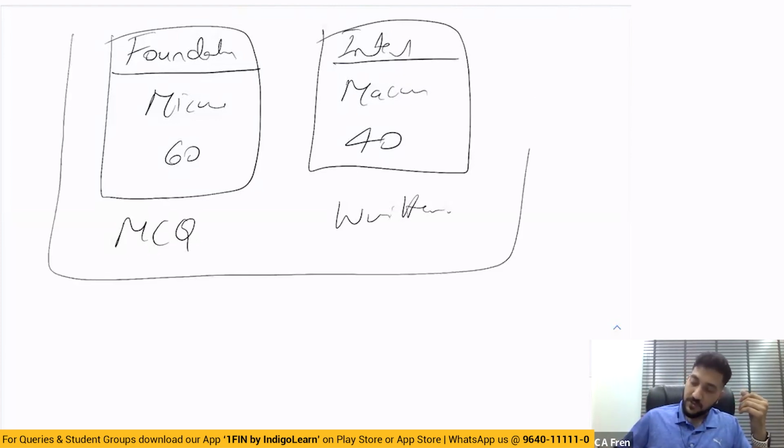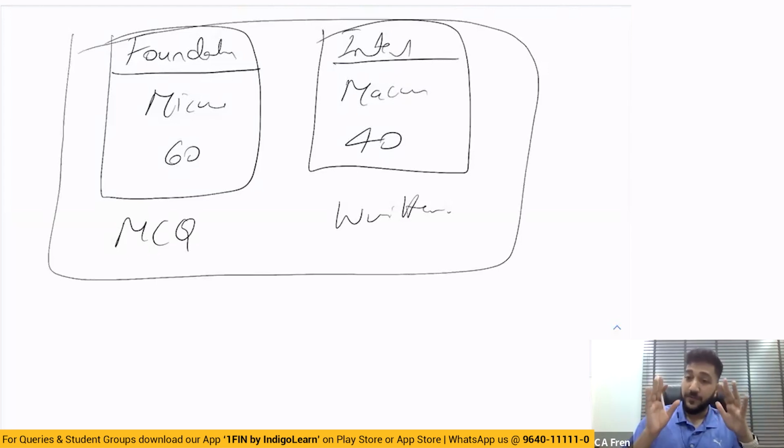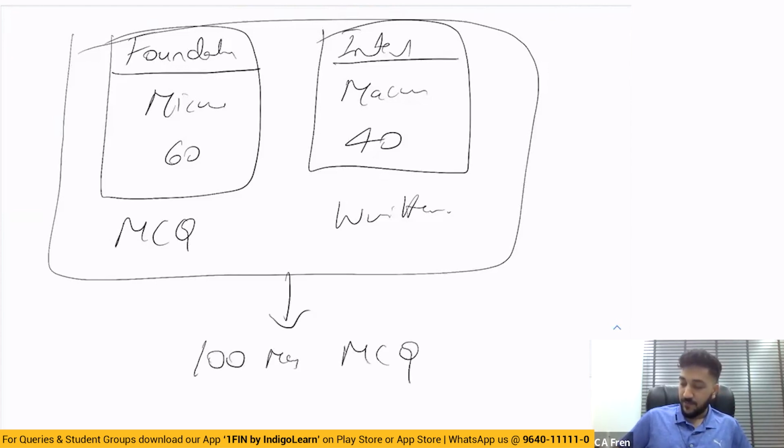Now, because they have joined these two syllabuses, of course with some additions and subtractions, a refinement I would say, they have done a very good refinement. I can say that the new syllabus textbook is very good, and it has good standards and class for students to learn. Now they have put it all together and made it 100 marks MCQ.